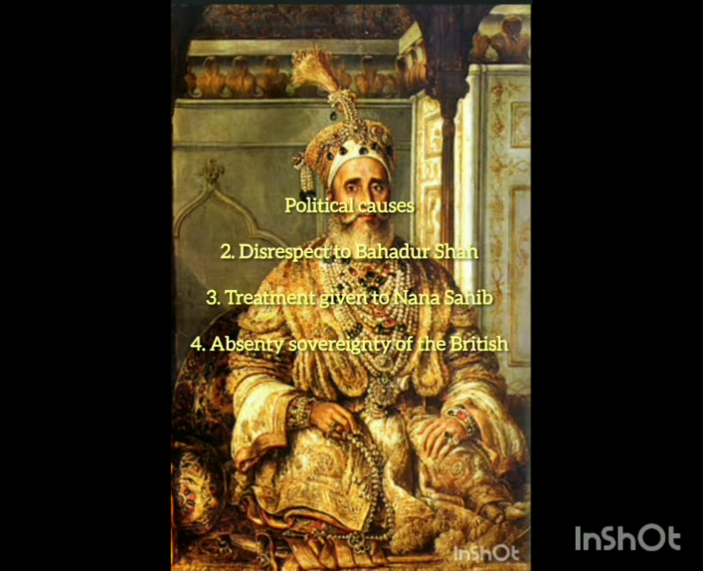The last political cause is the absentee sovereignty of the Britishers. What does absentee sovereignty of the British mean? The British East India Company had taken authority over the Indian people, but was actually governing from Britain. How did our Indian people feel about ruling from Britain itself? The Britishers collected taxes from the Indians, took the tax amount to Britain and invested it in Britain itself. That's why our Indian people felt this was an economic loss, and they started to rise against the British policy of absentee sovereignty.